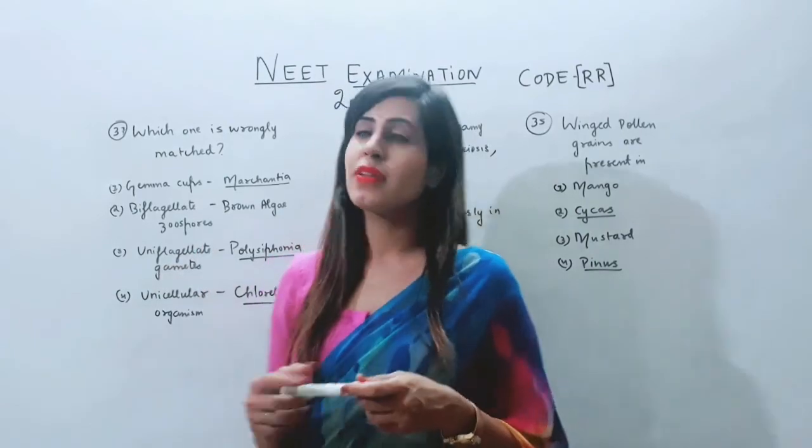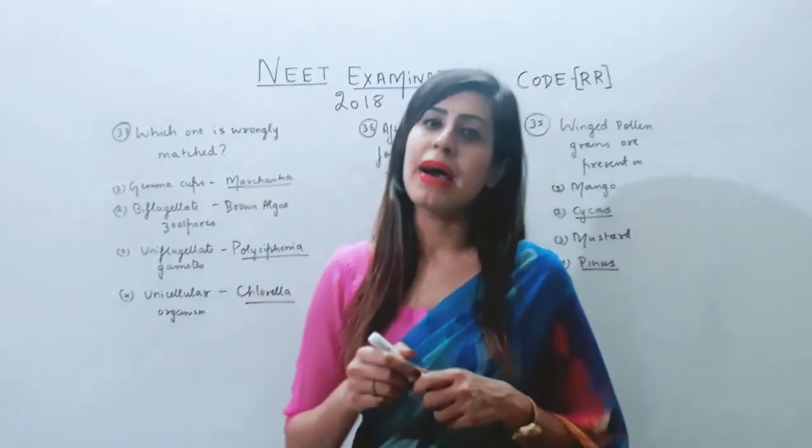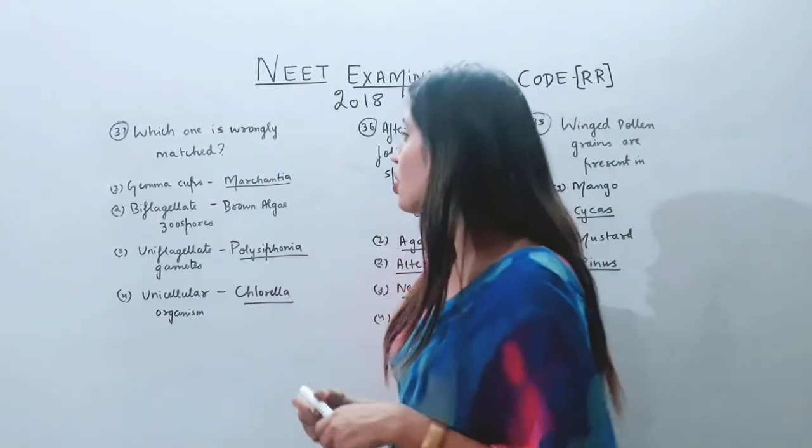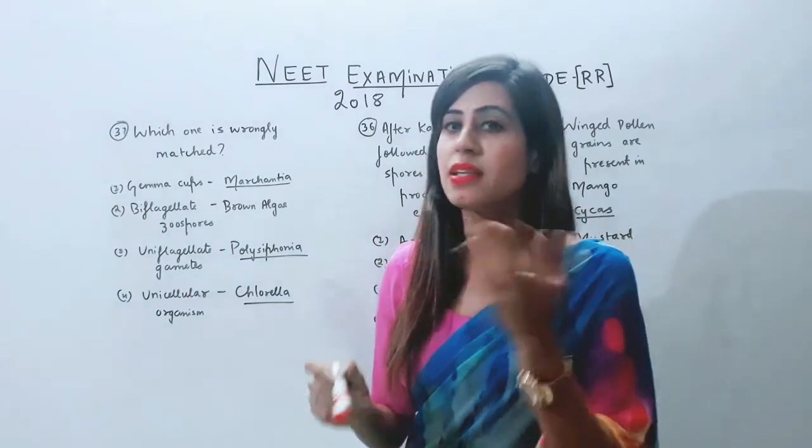Now the next question is question number 37. Which one is wrongly matched? We have to select the wrong match. Gemma cups. Gemma cups are small receptacles.